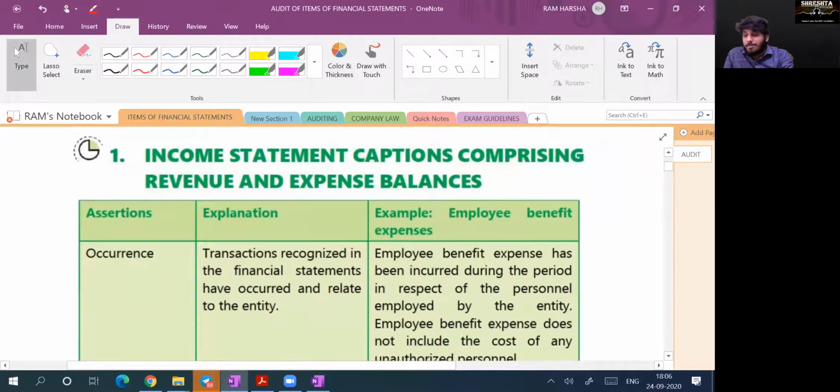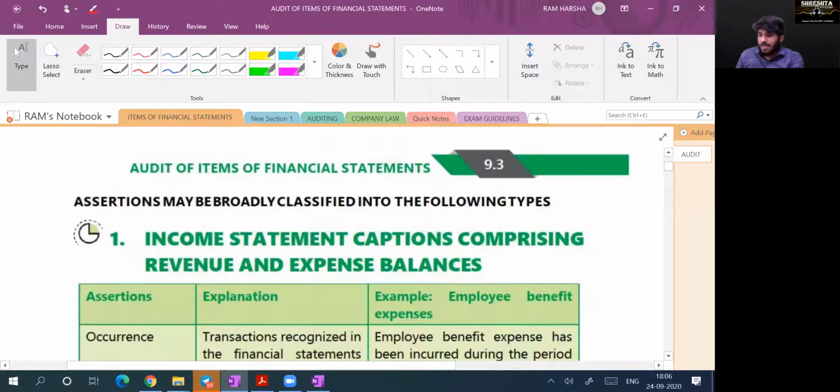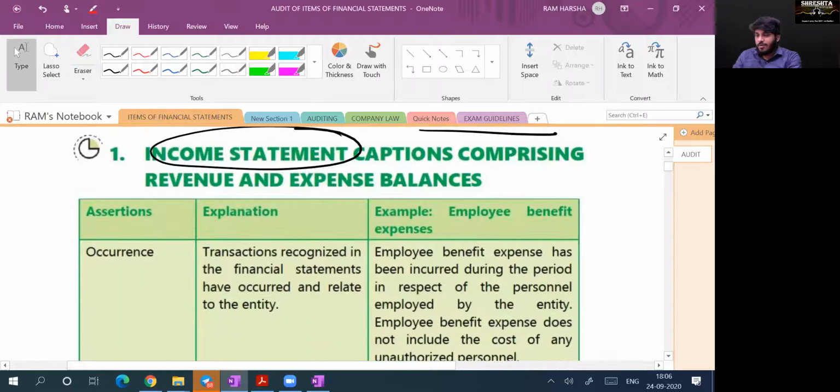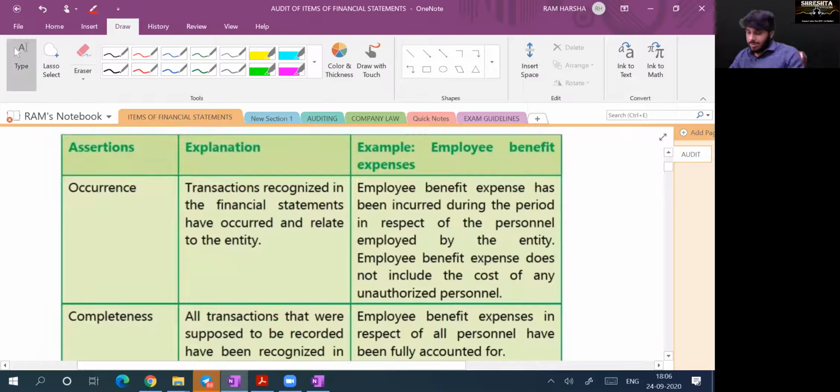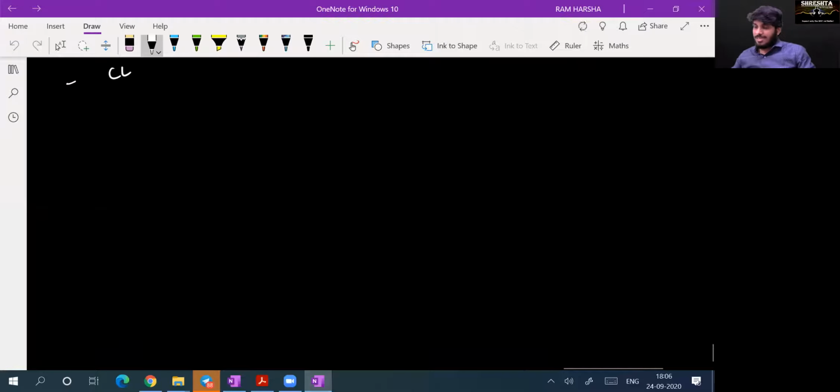So what do you mean by occurrence? See, assertions may be broadly classified. Income statement related, like for revenue and expenses, what assertions will you verify? I'll just tell you right now, what are the assertions we broadly have?